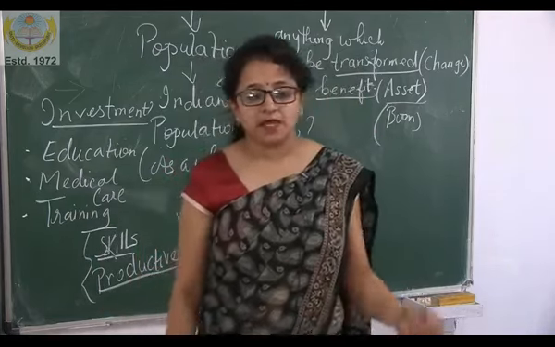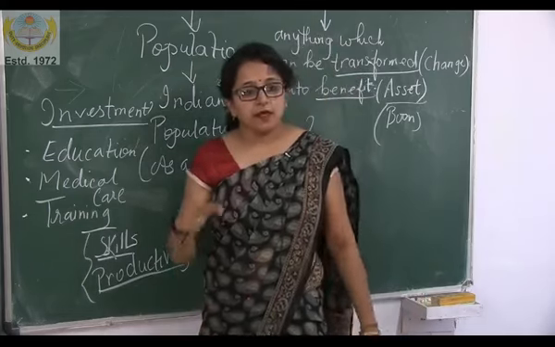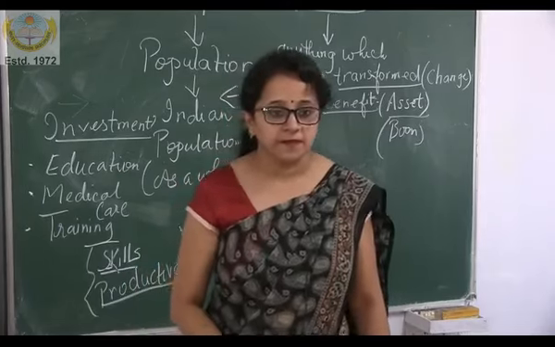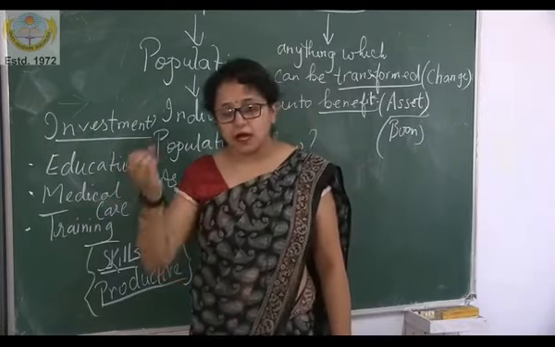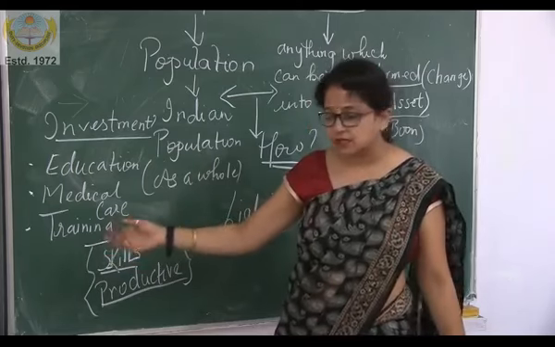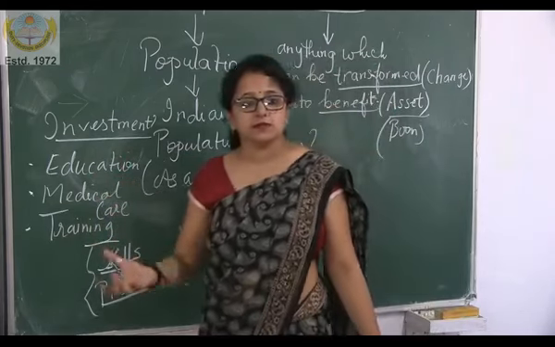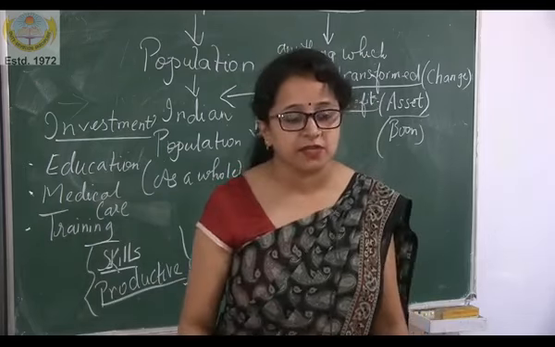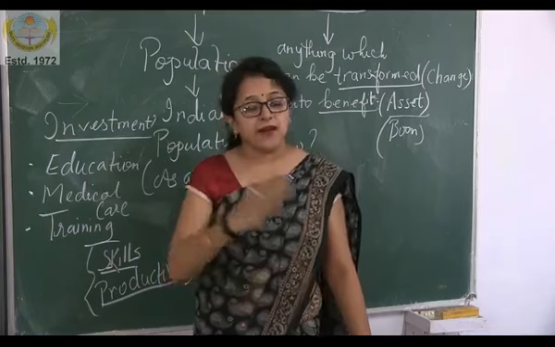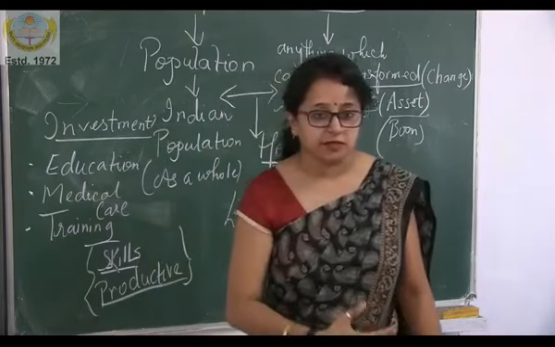There is a man in a factory. Initially, suppose he was manufacturing 5 shirts. Now after some training and some education, instead of 5 shirts he is able to produce 10 shirts.